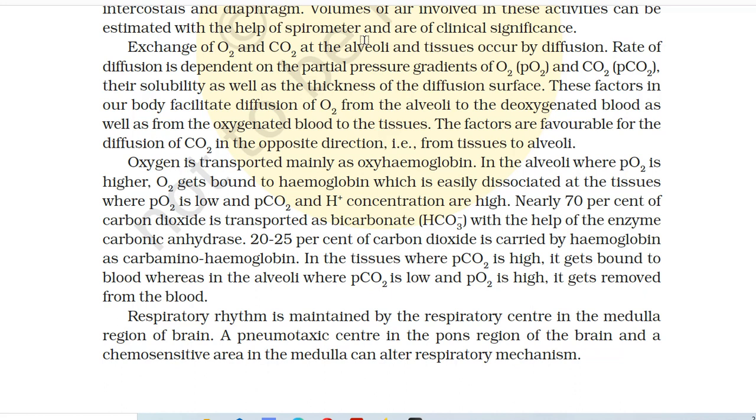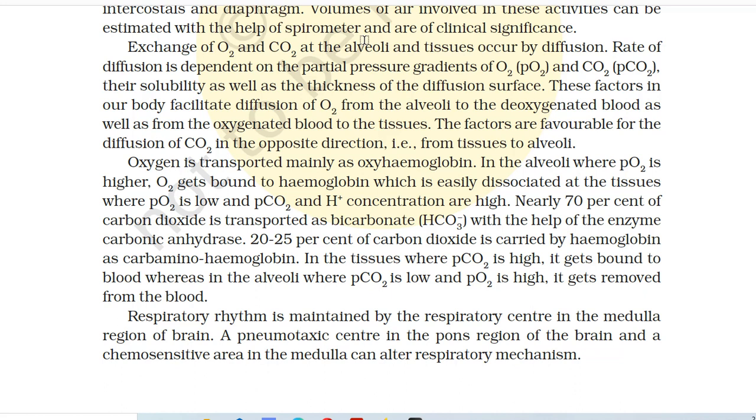Oxygen is transported mainly as oxyhemoglobin. In the alveoli where PO2 is higher, O2 gets bound to hemoglobin, which is easily dissociated at the tissues where PO2 is low and PCO2 and H plus concentration are high. Nearly 70% of carbon dioxide is transported as bicarbonate with the help of the enzyme carbonic anhydrase. 20 to 25% of carbon dioxide is carried by hemoglobin as carbaminohemoglobin. In the tissues where PCO2 is high, it gets bound to blood, whereas in the alveoli where PCO2 is low and PO2 is high, it gets removed from the blood.